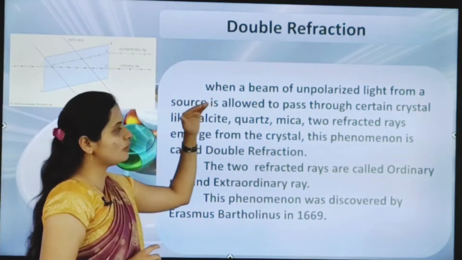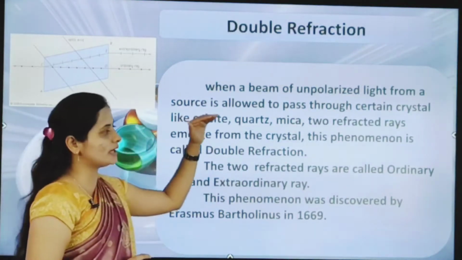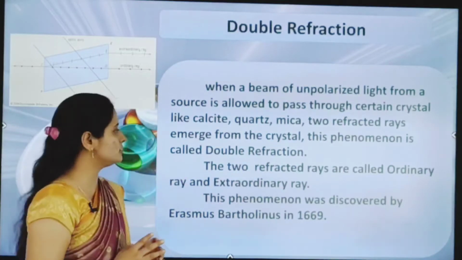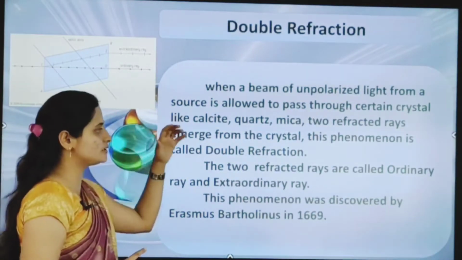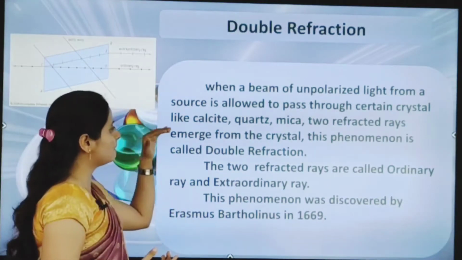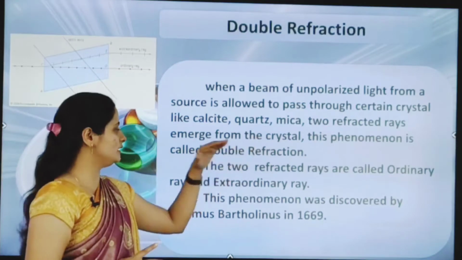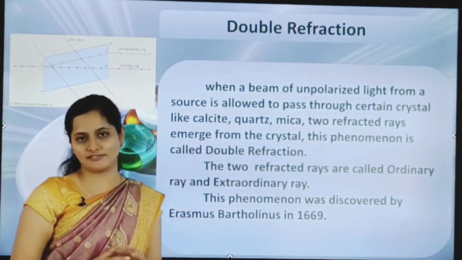When a beam of unpolarized light from a source is allowed to pass through a certain crystal like calcite, quartz, mica, two refracted rays emerge out from the crystal. This phenomenon is called double refraction.